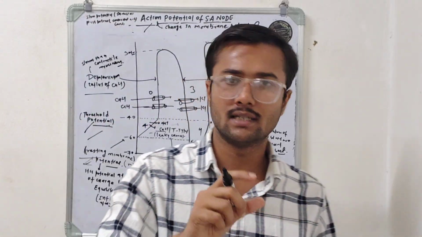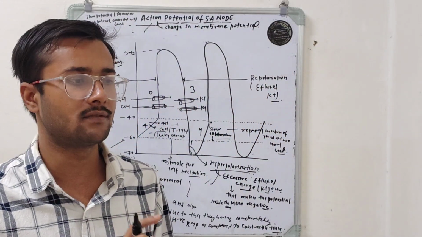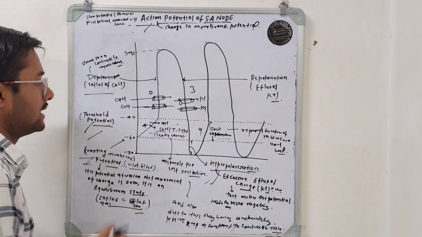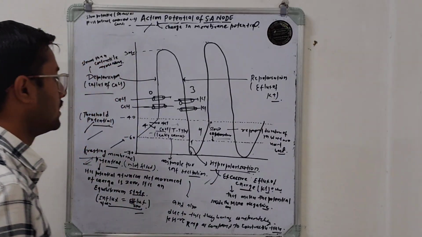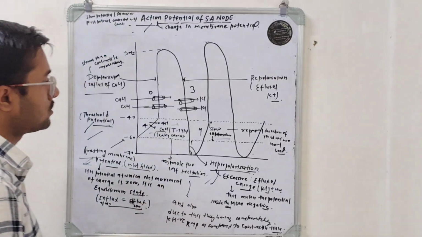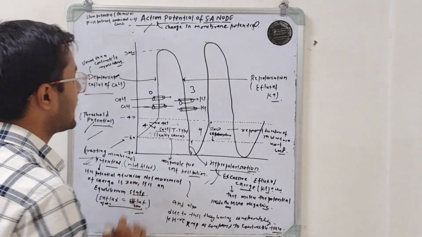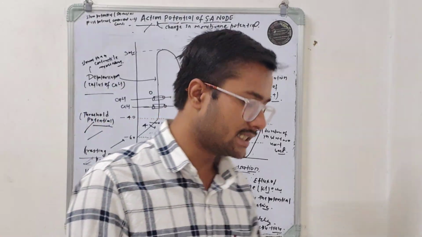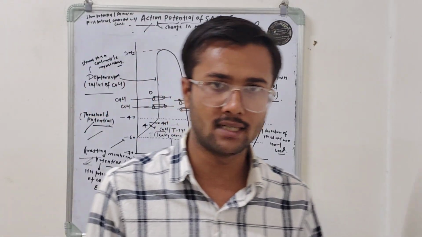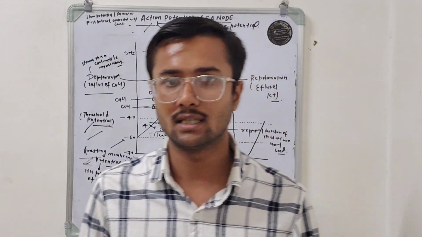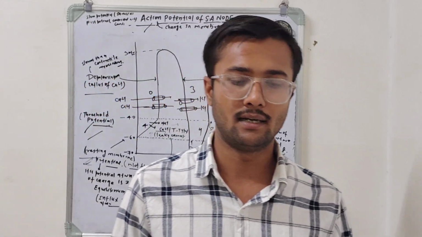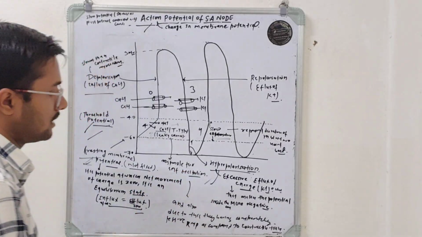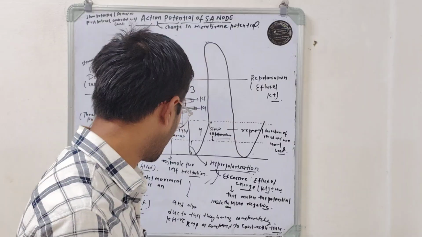So in the SA node, the resting membrane potential is in the range of minus 55 to 60 millivolts. And why is it not fixed? Because of the presence of funny sodium and calcium channels. These funny channels are also called leaky channels. So due to the presence of these funny calcium and sodium channels, the SA nodal cells have a self-excitable nature.